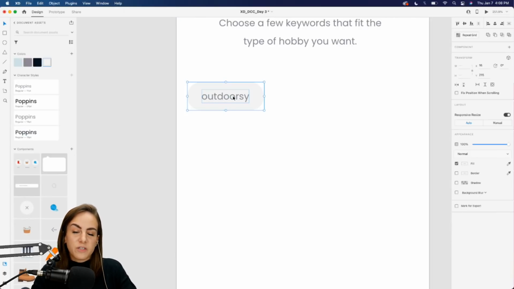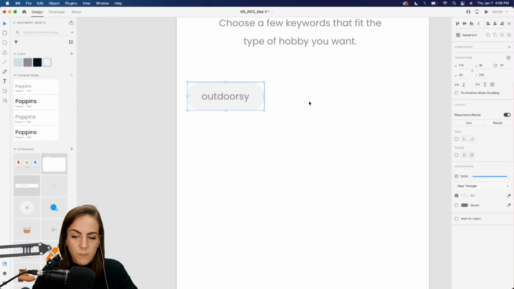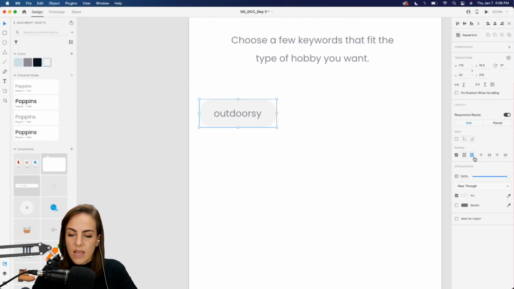So what you want to do is group both of these together. Command G is that shortcut. And now you'll see in our layouts panel, this appeared right here, right under stacks that we worked on yesterday. So padding is what we're looking for. We just check that little checkbox, and now you'll see it gives us two options, and it will auto select what it thinks we want. Usually it's pretty good about that.